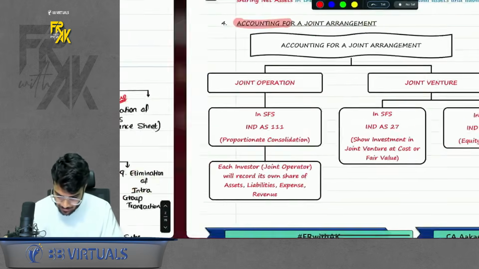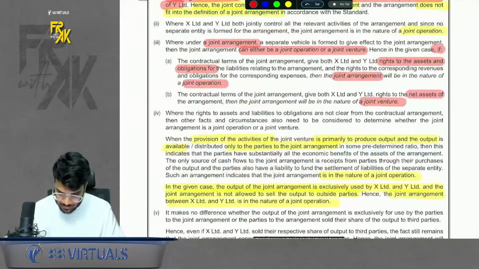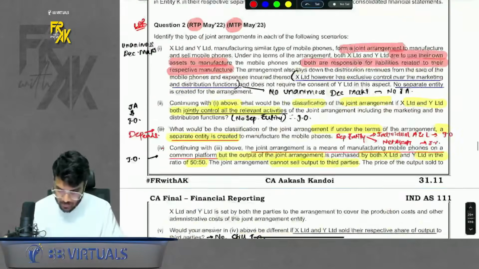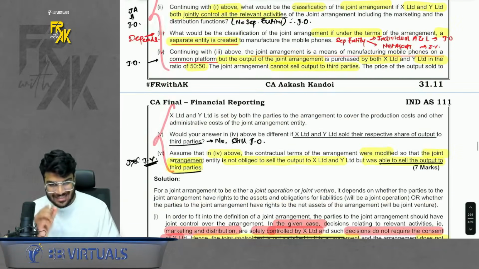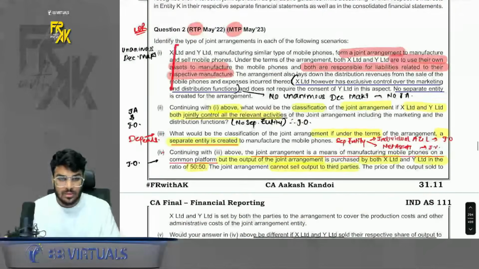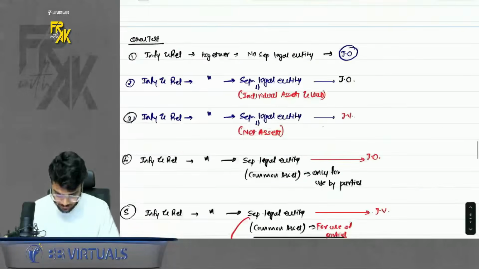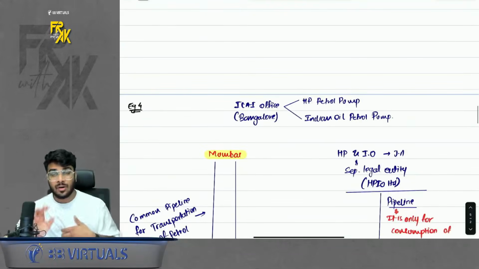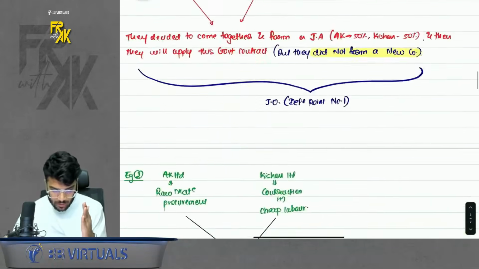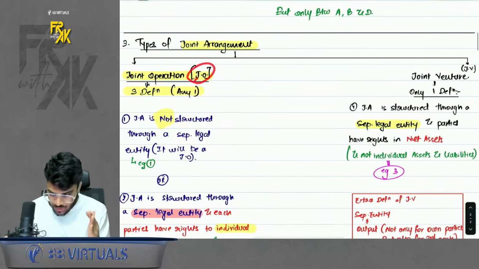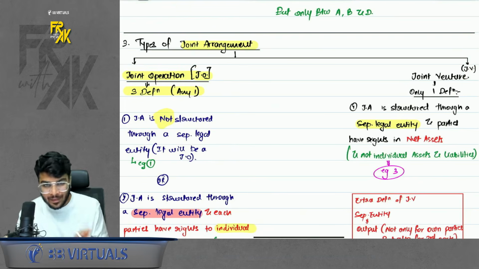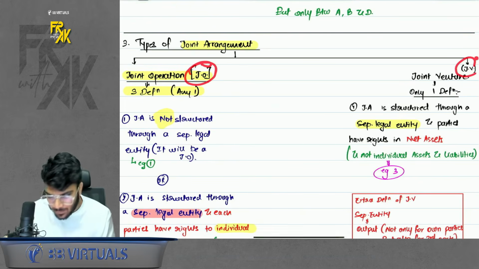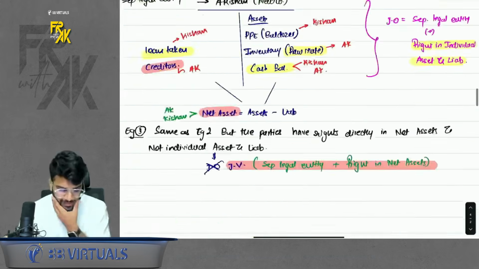To understand this better, we did one question also. Remember this question, question number 2. Okay, it is an LDR question. I would please request you to go through this question. The examples which I just gave are a part of these questions only. Okay, so a very good question. Anyways, so this was till the definition of JA. So one more thing, for it to be called an operation or venture, first it should be a joint arrangement. If it meets the definition of joint arrangement, then only it can either be an operation or it can be a venture.